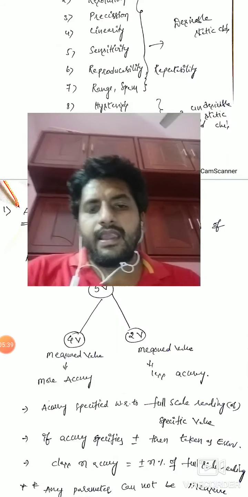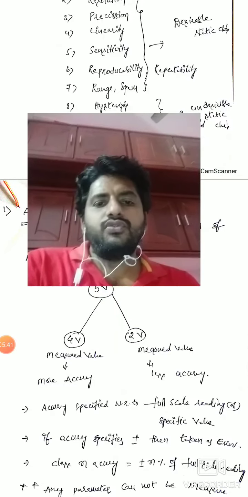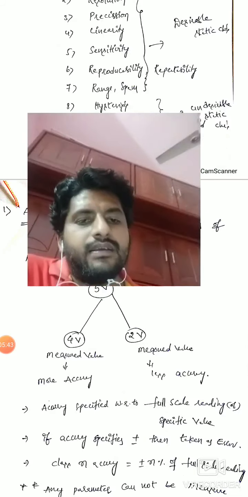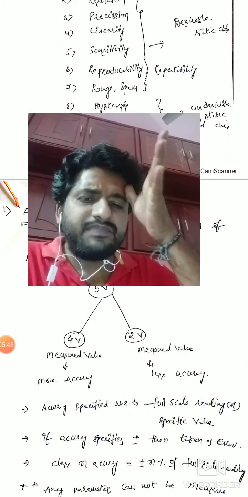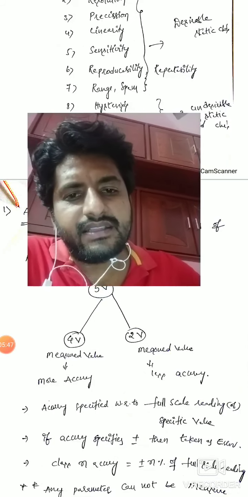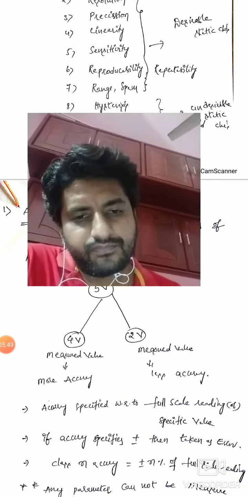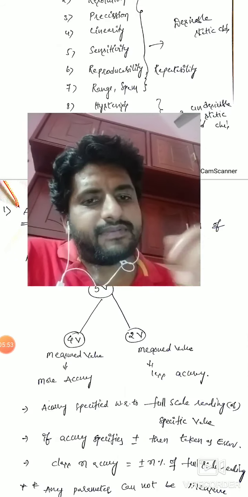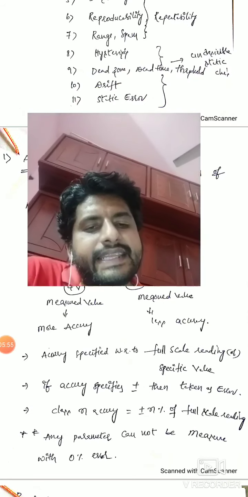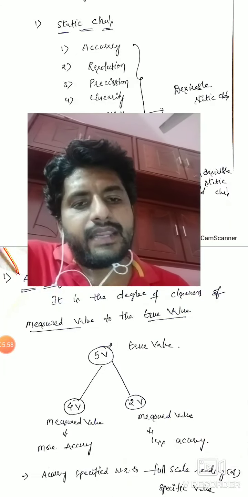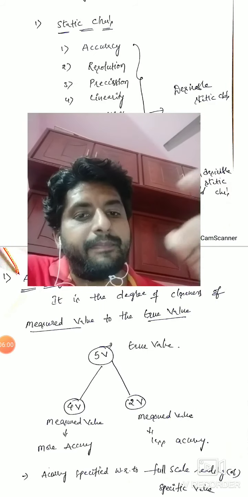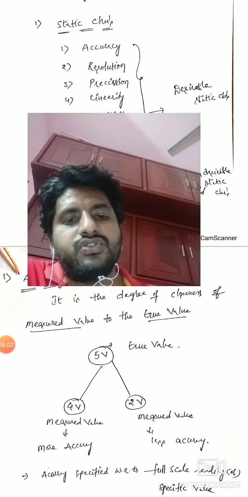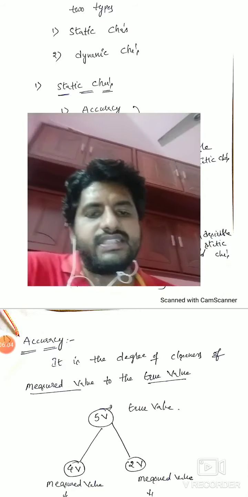Today I'm going to deal with the characteristics of instruments. Definitely each and every instrument has some characteristics. Basically each and every instrument has two types of characteristics: the first one is static characteristics and the second is dynamic characteristics. You just follow my PDF along with the video, so that I can clearly explain the concepts.